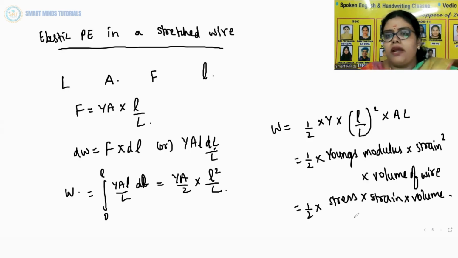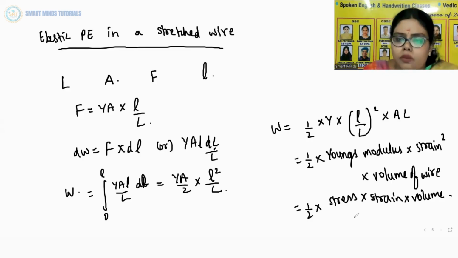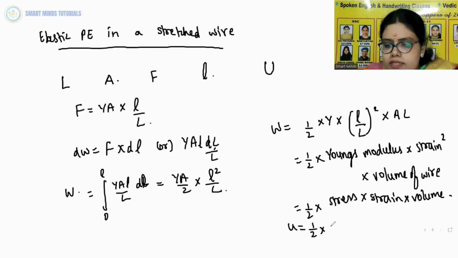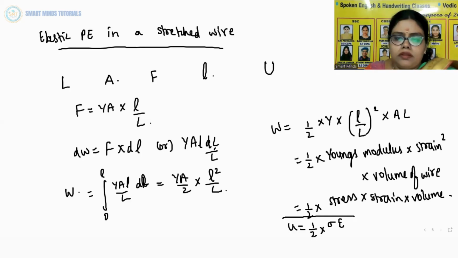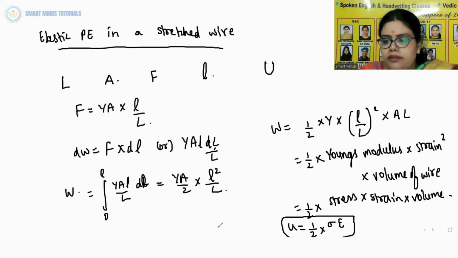This work is stored in the wire in the form of elastic potential energy, given by capital U. Therefore the elastic potential energy per unit volume is u equal to half into sigma epsilon. This is the expression for elastic potential energy in a stretched wire.